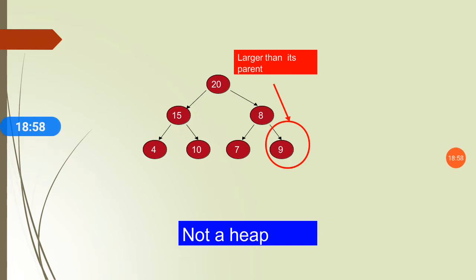Let's see. 20 is at the root node, 15 is the left child and 8 is the right child. Up till now we can say that this follows the property of the max heap, but let's see. 4 is the left child of 15, 10 is the right child of 15, okay so far. Then 7 is the left child of 8 and 9 is the right child of 8. So here the condition will be false, because 9 is larger than its parent, and from the root node it follows the property of the max heap.